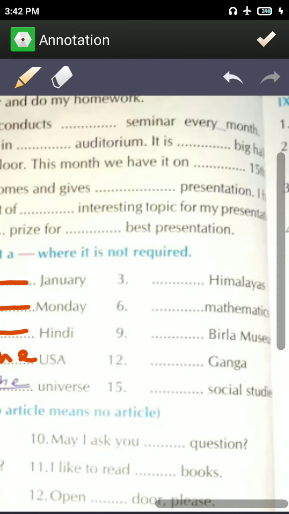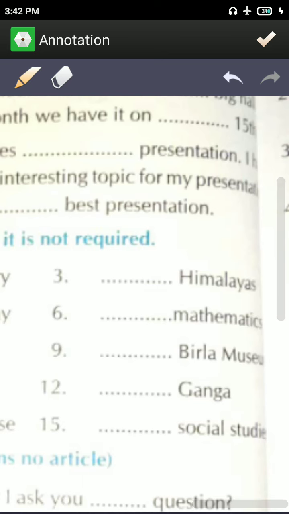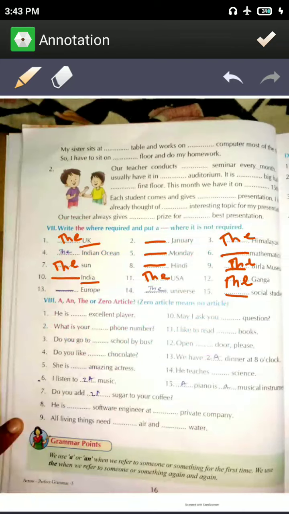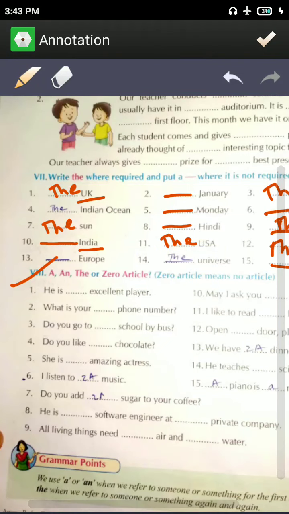The Hindi, before a language don't use an article. Before a day, before a month, don't use an article. Himalayas are not one thing, it is a group of things, so before a group use "the". Before a language don't use articles. Before a museum use "the". Before Ganga, a river, again water bodies, use "the". Before a language, social studies, don't use an article. Here also you can solve this, it is very easy.